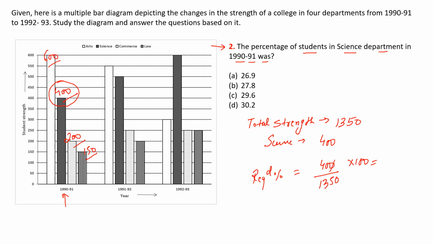So 5 into 840, and 5 into 27 is 135, and we know that 1 upon 27 is 3.7%.